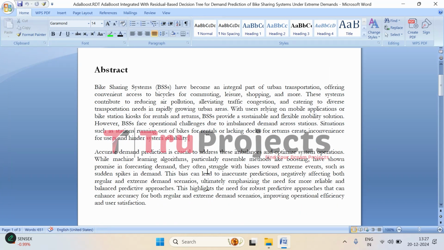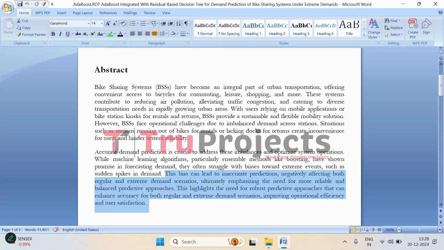When it comes to bike sharing systems, predicting how many bikes will be rented at a given time is crucial for keeping the system running smoothly. If we can predict the number of bikes that will be rented, we can ensure that bikes are available at popular stations, and that there is enough space for returns at the others. Here, machine learning algorithms, particularly ensemble based methods like boosting, have shown promise in forecasting this demand. However, these methods can struggle when it comes to predicting extreme events such as sudden surges in rentals, like during a festival or special event.